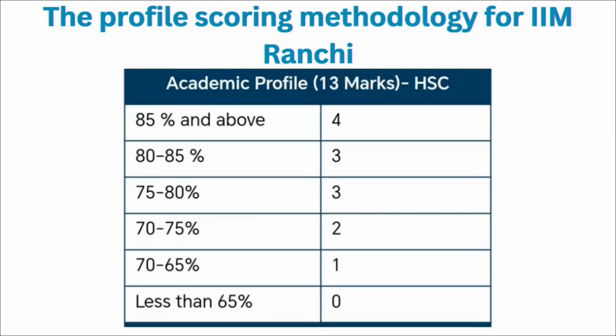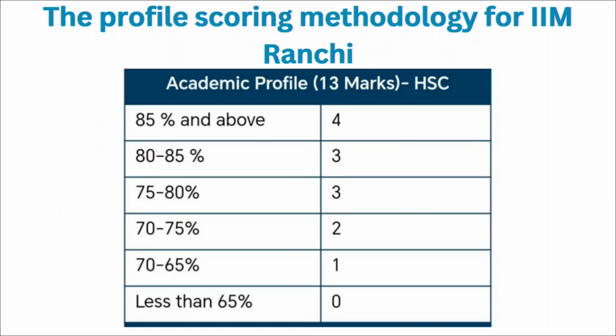If we consider the academic profile for 12th, there are also 13 marks. If you have 85 percent or more, you will be given 4 marks. If it ranges between 80 and 85%, you will be given 3 marks. For 75 to 80, you will be given 3 marks. For 70 to 75%, you will be given 2 marks. For 65 to 70%, you will be given 1 mark.